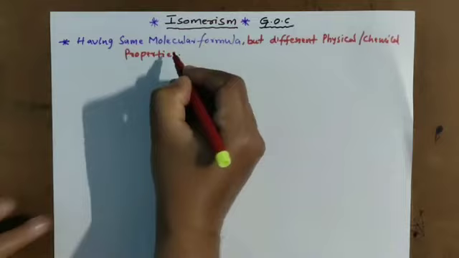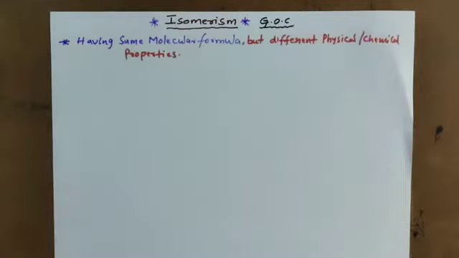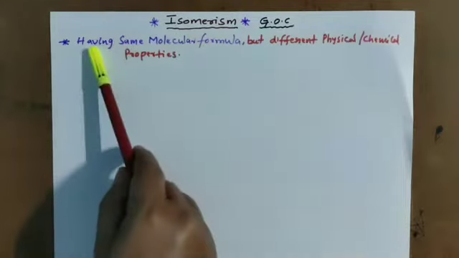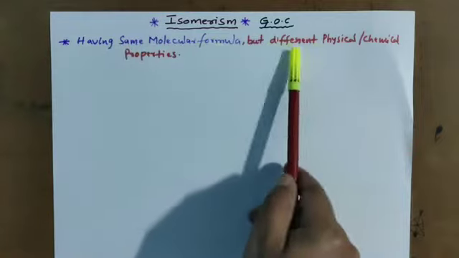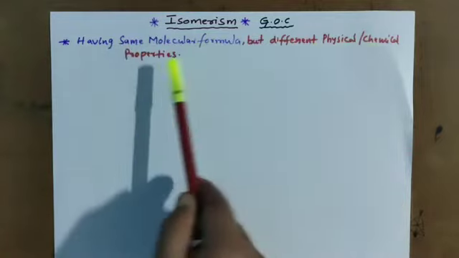This is the actual definition for isomerism. Having the same molecular formula but different physical or chemical properties.